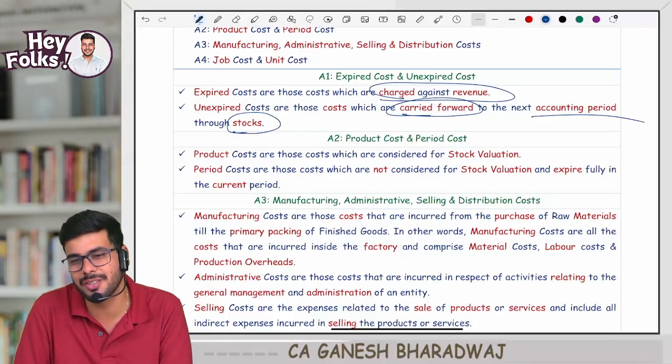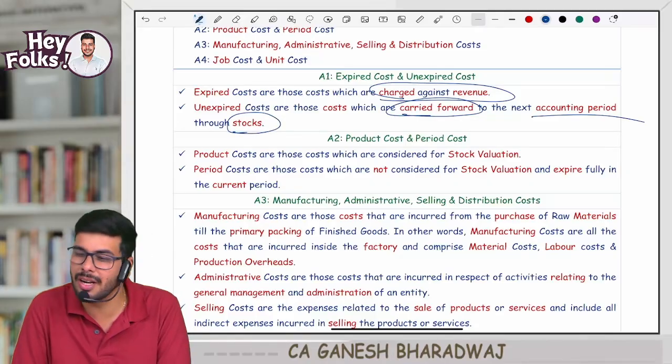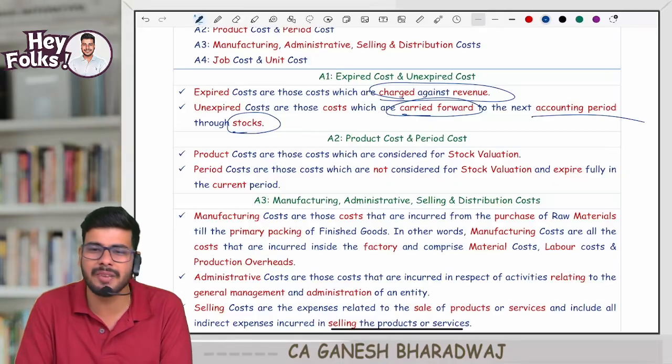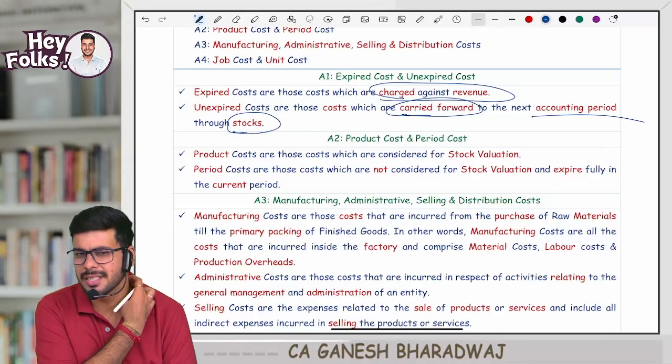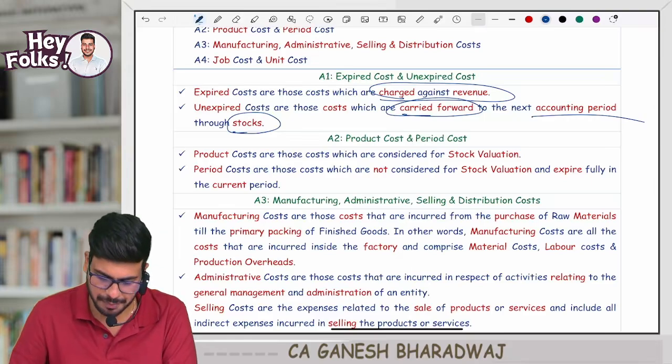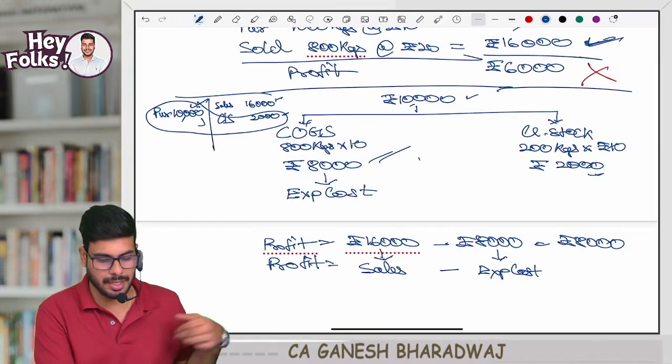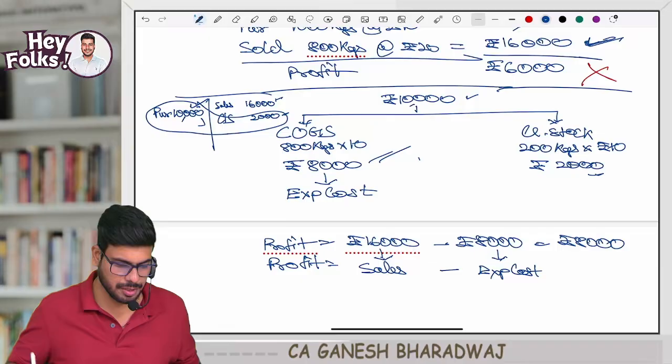Are you clear with this? You just call it stocks. The reason is closing stock of this year becomes opening stock of next year. That's why. Clear with this, guys? Are you all understanding this? Shall we move on to the next one? Have you guys noted this down? Let's go on to the next one.